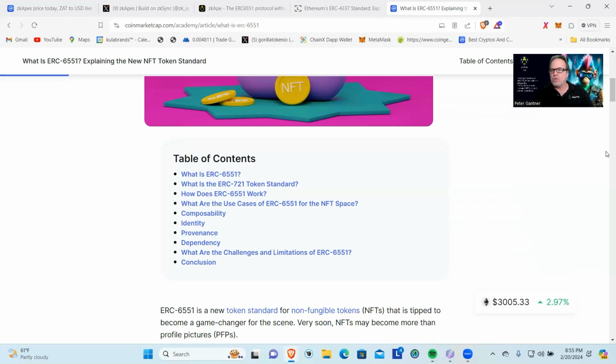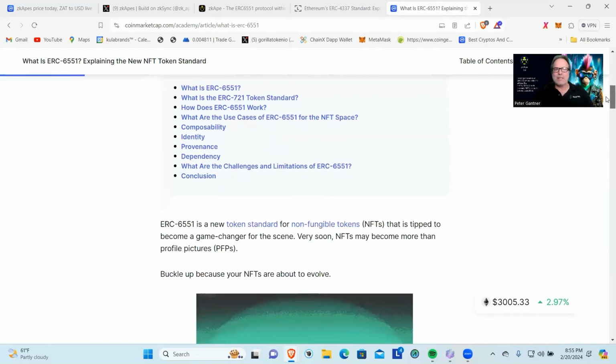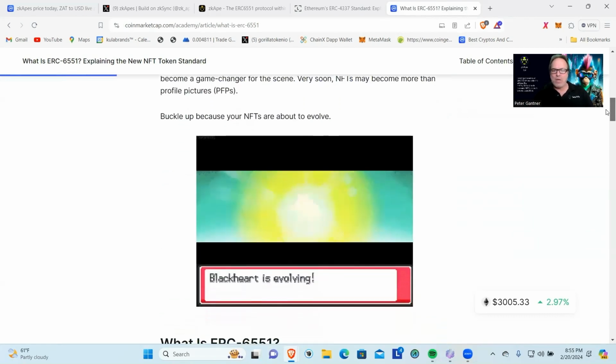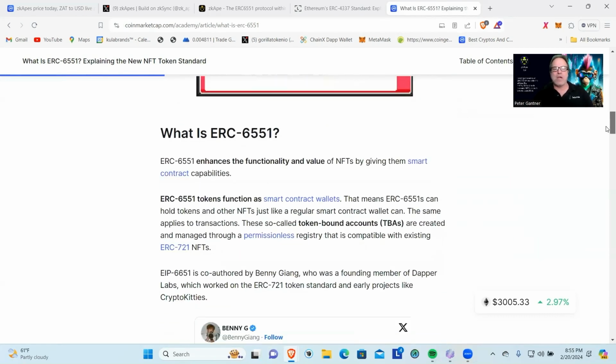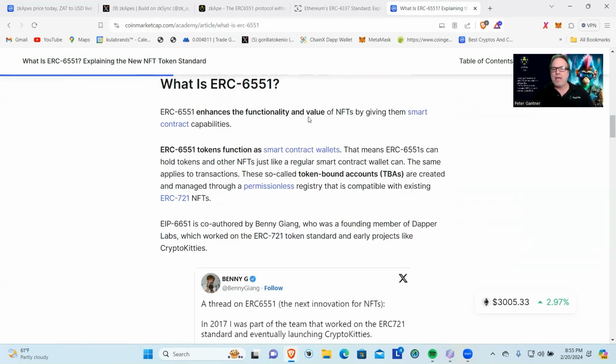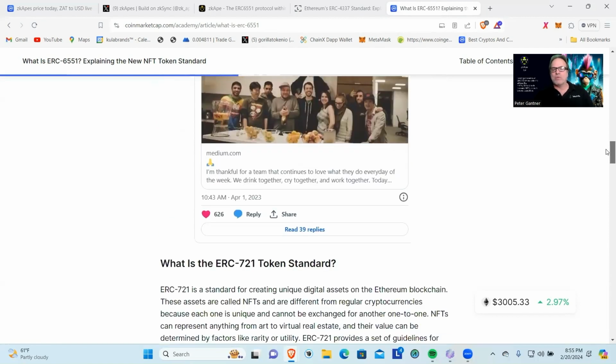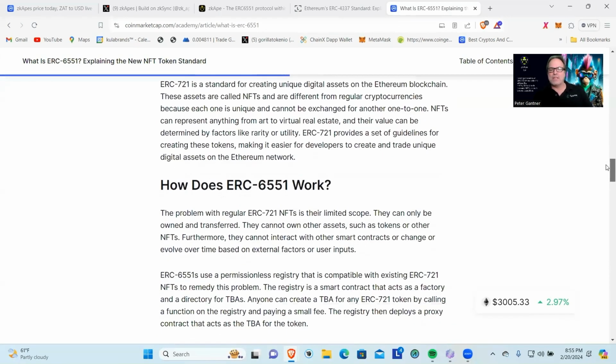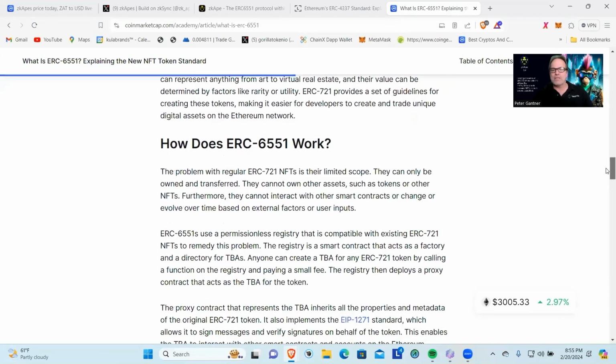And this goes into a lot of stuff. We're going to put the links to these two pages down in the description so you can spend some time to go down here and learn about it. But it enhances the functionality and value of NFTs by giving them smart contract capabilities. The ERC 6551 tokens function as smart contract wallets. So again, this is all about being able to expand the value of the NFTs, and that's what this project is working on, of course, on the zkSync.